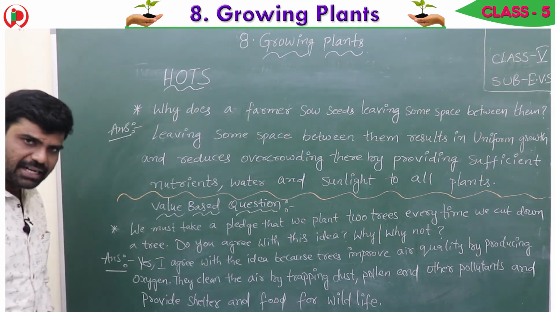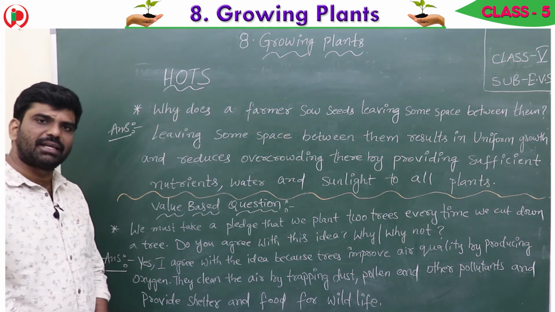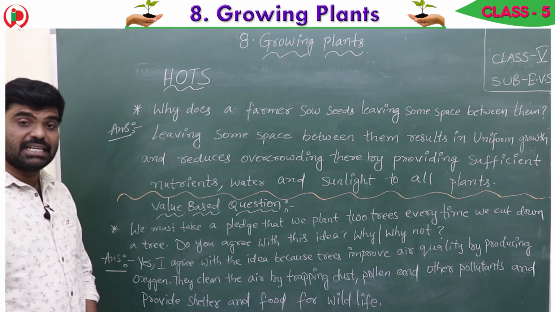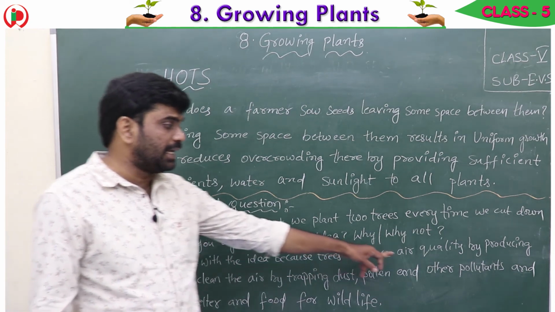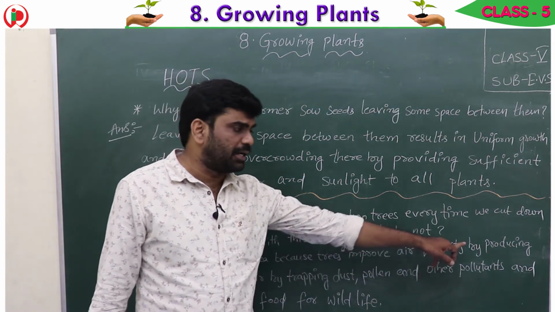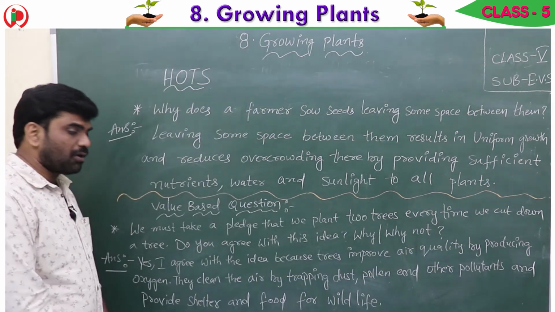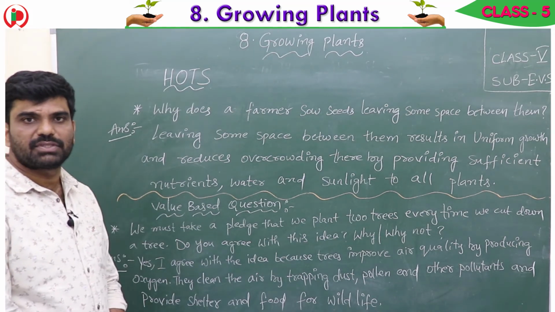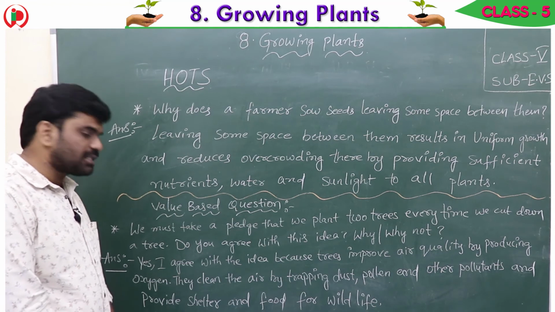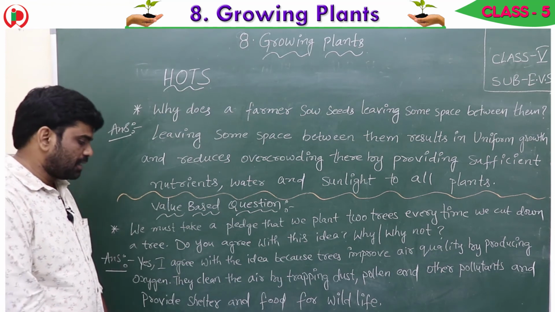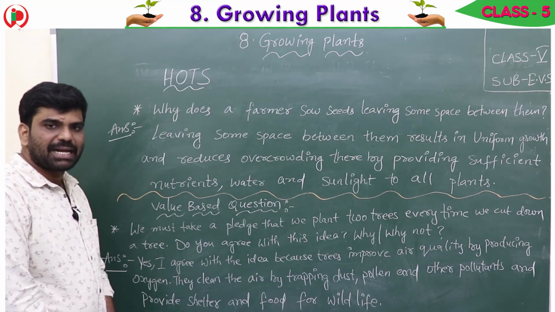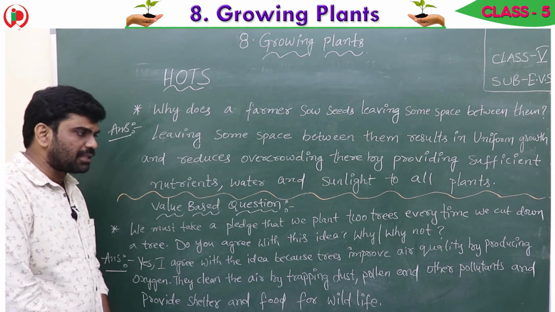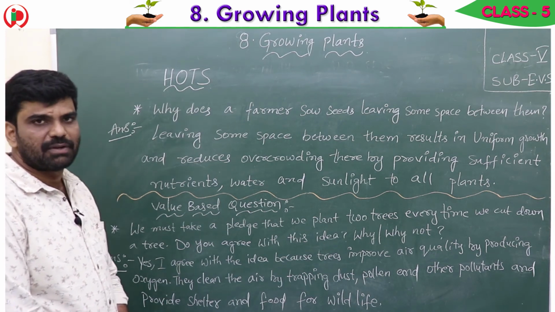Yes, I agree with this idea. Not only myself, everyone should agree with this idea, because trees improve air quality by producing oxygen. If trees are there, all the living organisms will get enough oxygen. They clean the air by trapping dust, pollen and other pollutants. So many pollutants will be there.